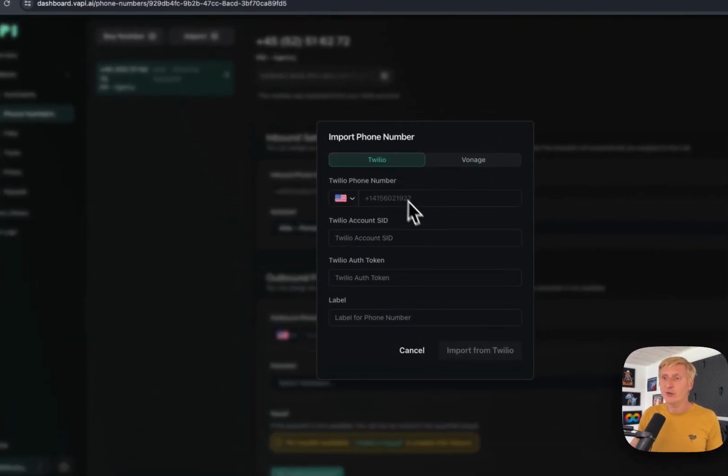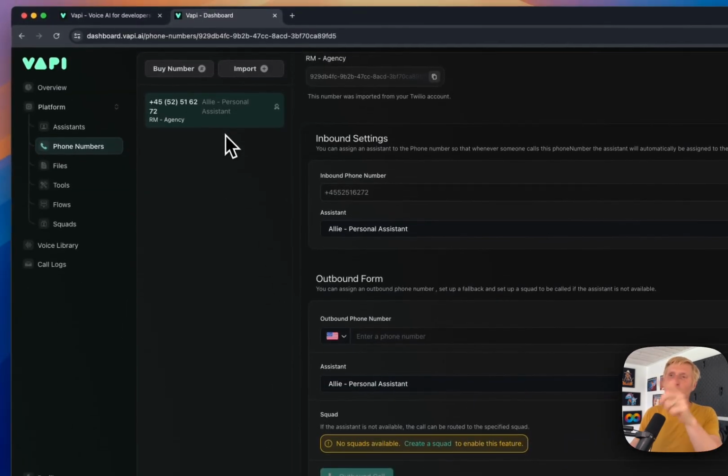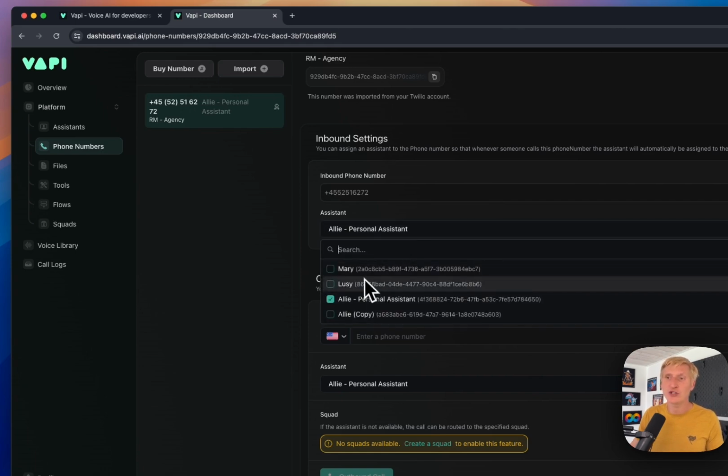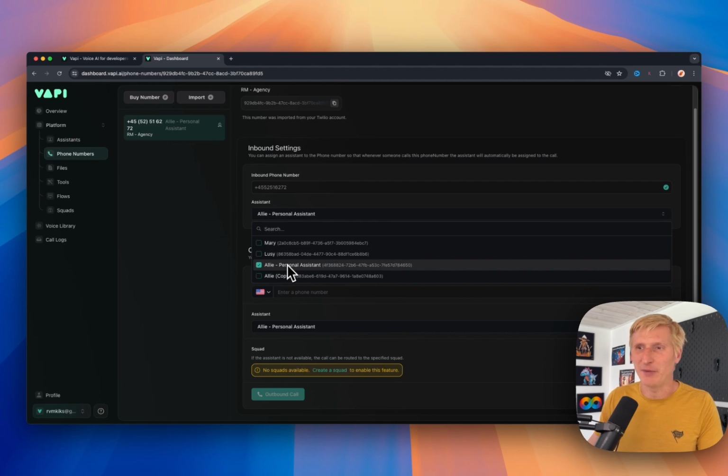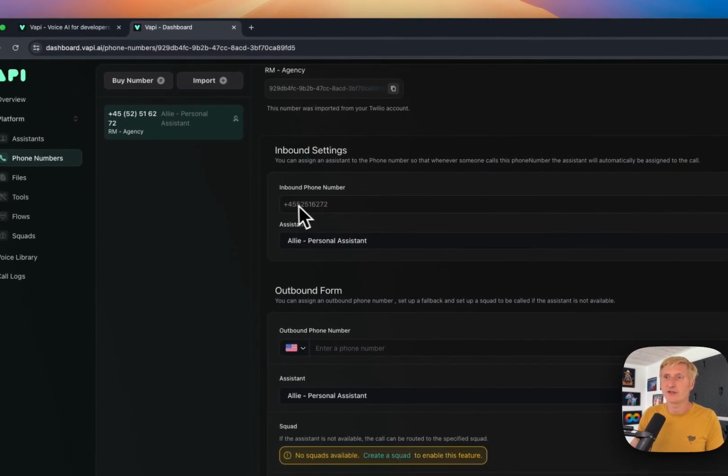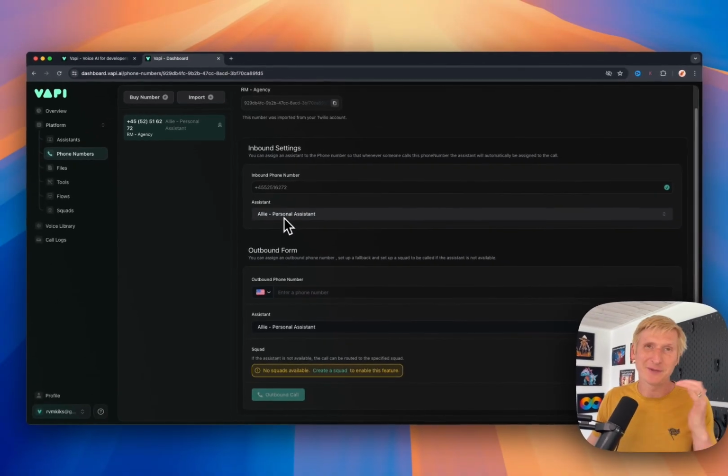I used Twilio to buy a simple Danish number. Once you have the phone number set up, you have opportunity for inbound and outbound, and here you can choose which of the assistants that you set up should answer with this number. So for this one, I have Allie here. So whenever this number is being called, Allie will be picking up.